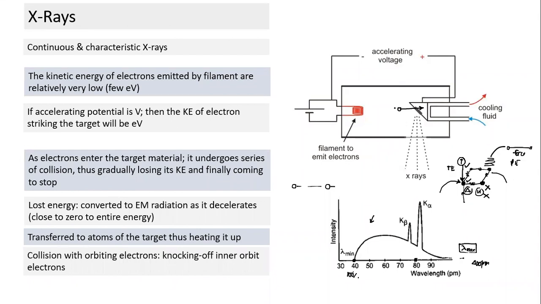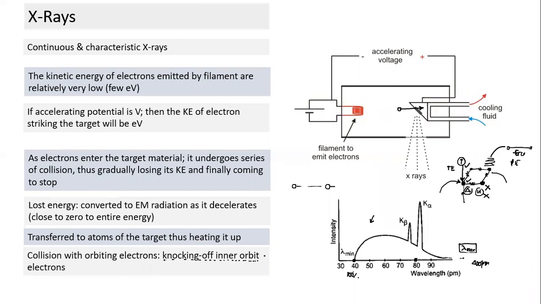So here, the fast moving electron comes and strikes the orbiting electron of the target material. When this collision takes place, it may knock off an inner orbit electron. So to knock off an inner orbit electron, what has to happen? It has to transfer energy greater than or equal to the ionization energy of the inner orbit electron. What is the necessary condition for knocking off an inner orbit electron, Kartikeya?